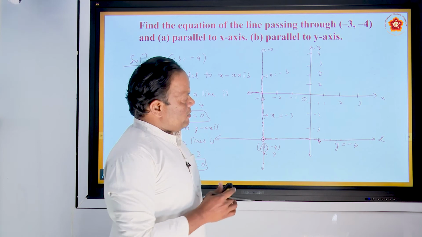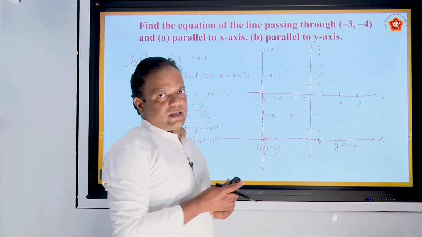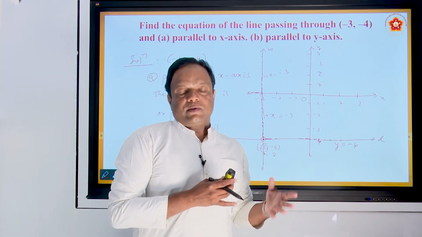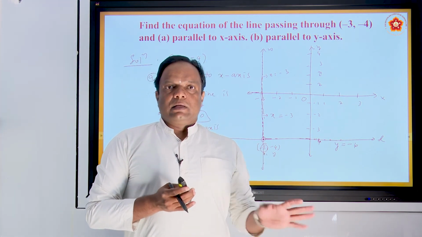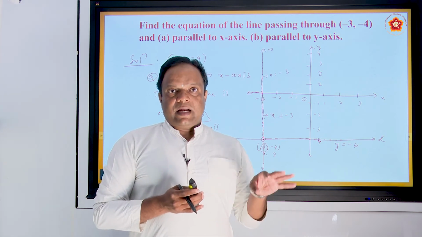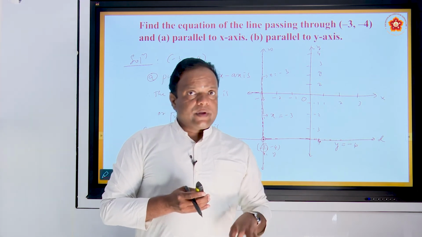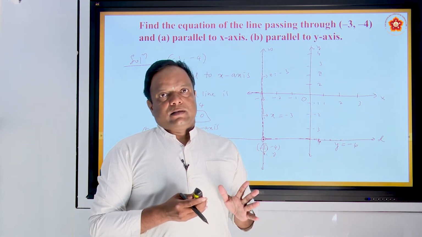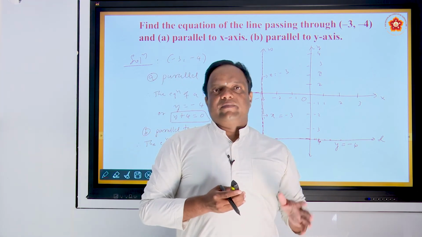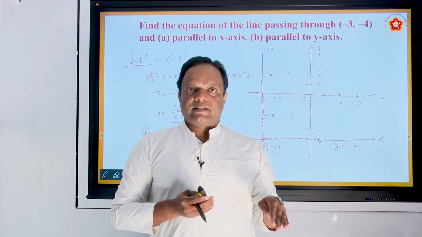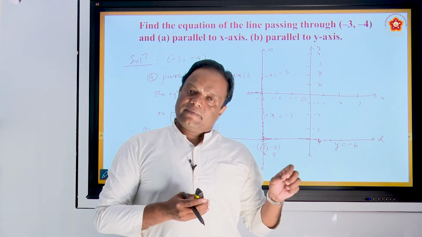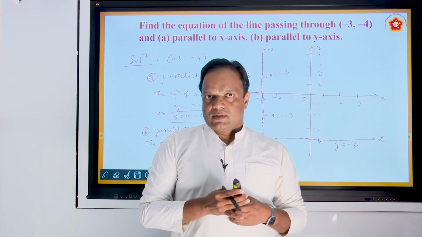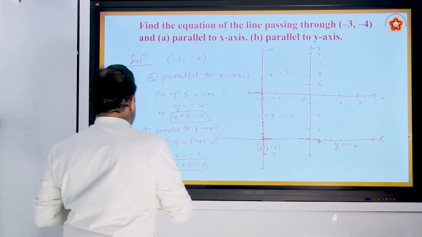Okay. So I think you draw the figure. Figure is very important in analytical geometry. Rough figures, not scale figures. No need to take some centimeter, some angle, all rough figures. But that figure should give the idea how you can solve the problems. Figures don't have any marks, but for your understanding purpose, you have to draw the figure. When you draw the figure clearly, you can get the idea how to solve the problems. Okay. Let us start the next problem.